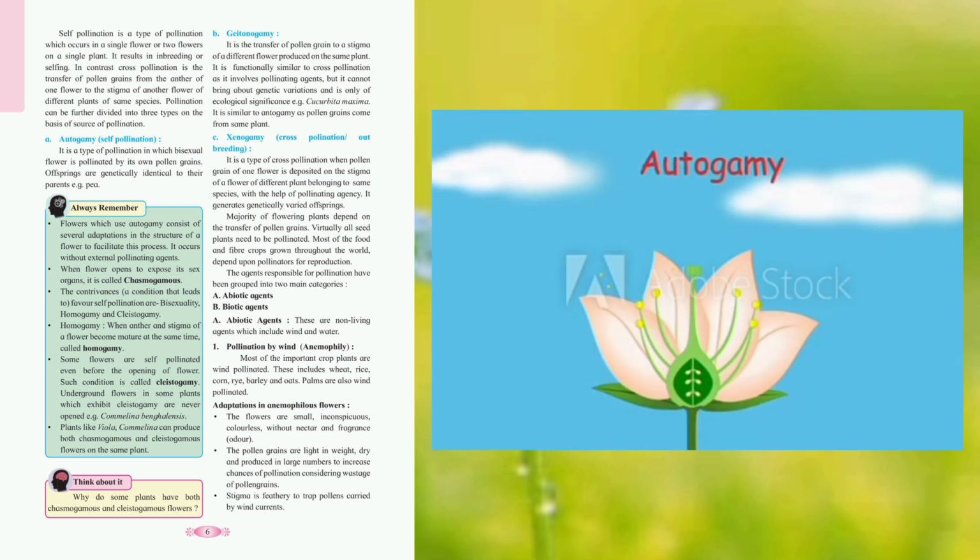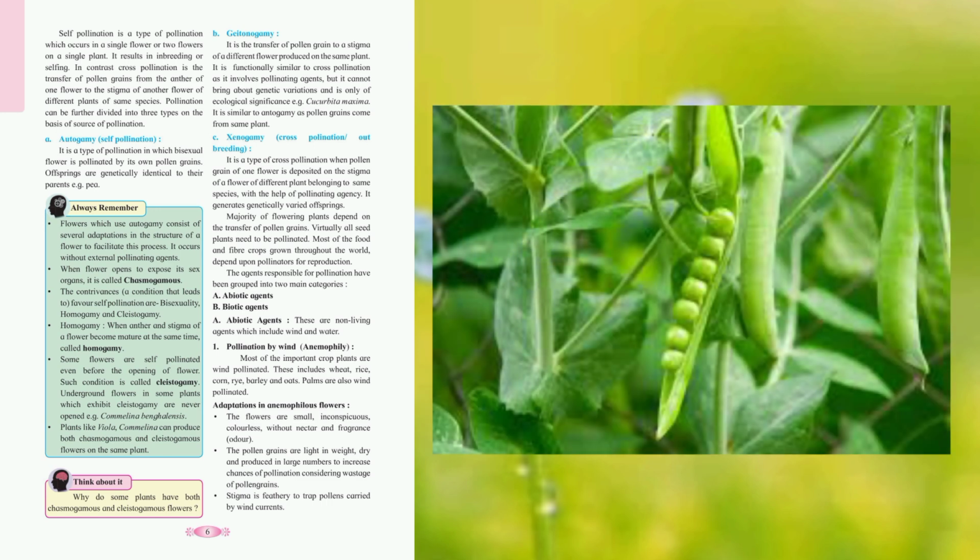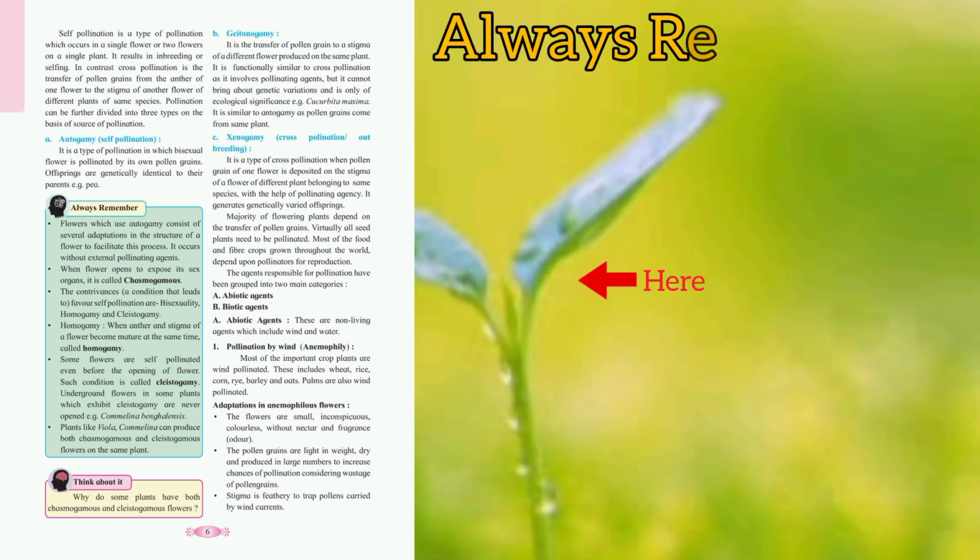It occurs when a bisexual flower pollinates itself with its own pollen. Example, pea plant. This is a completely self-contained method. Always remember, flowers which use autogamy consist of several adaptations in the structure of a flower to facilitate this process. It occurs without external pollinating agents. When a flower opens to expose its sex organs, it is called chasmogamous. The contrivances, a condition that leads to favor self-pollination, are bisexuality, homogamy, and cleistogamy.